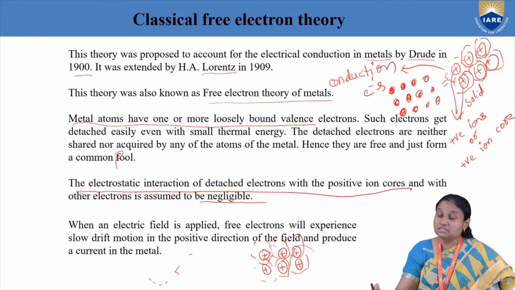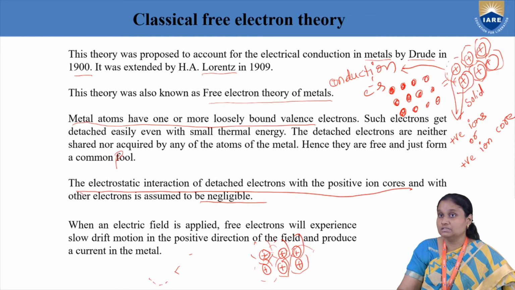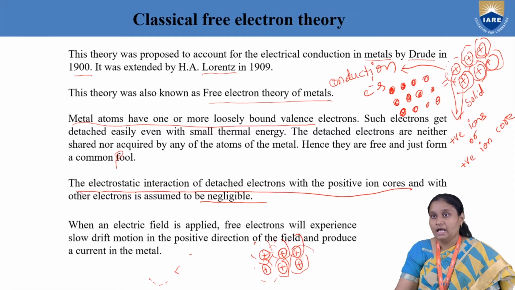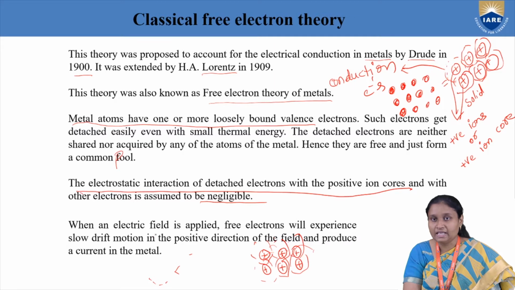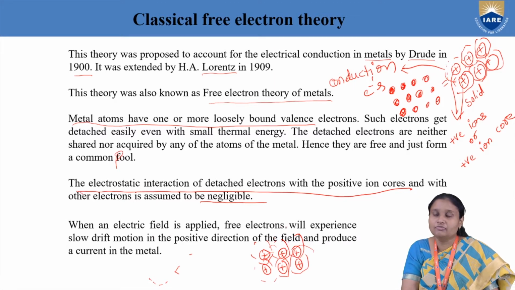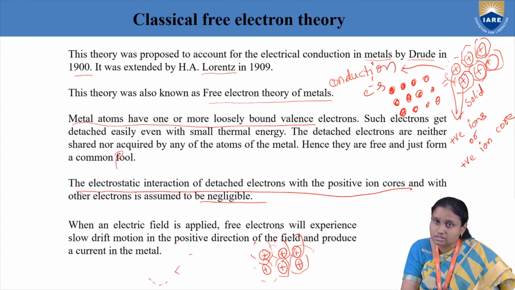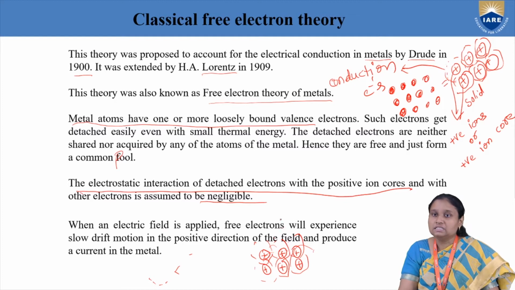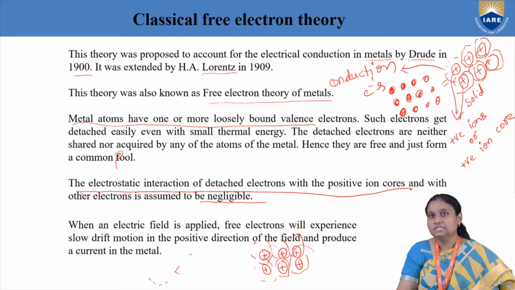Because the electrons in metals are freely moving from one place to another, metals are good conductors. If I apply an external electric field to such a metal, then all these electrons, instead of randomly moving everywhere inside the solid, will start going in a single direction and produce current in the metal. So this is the theory given by classical free electron theory.